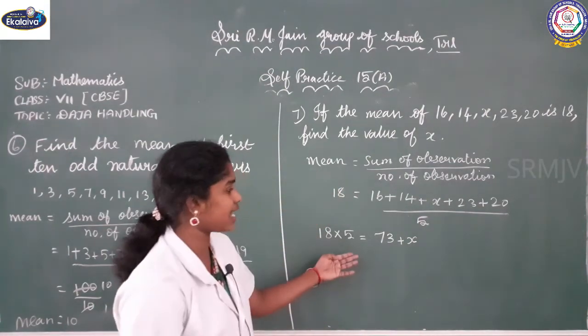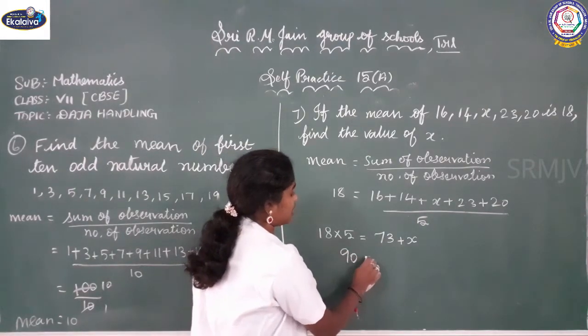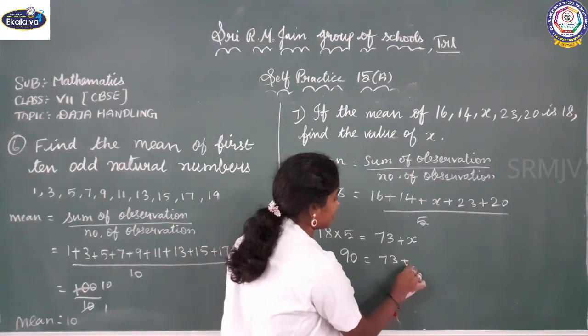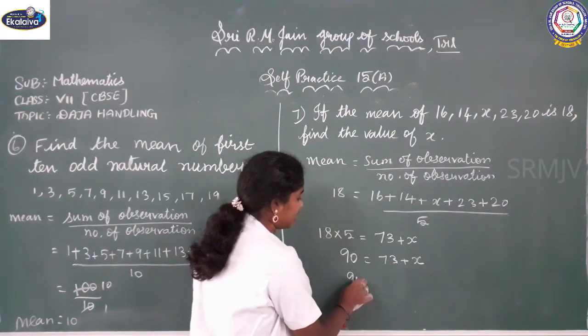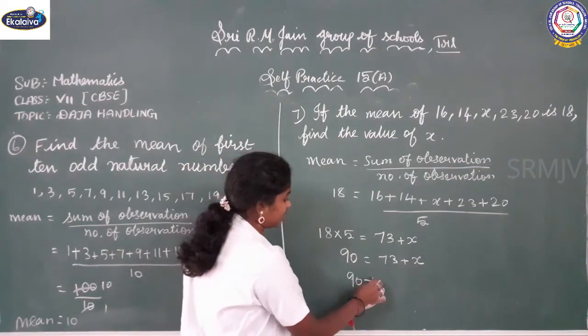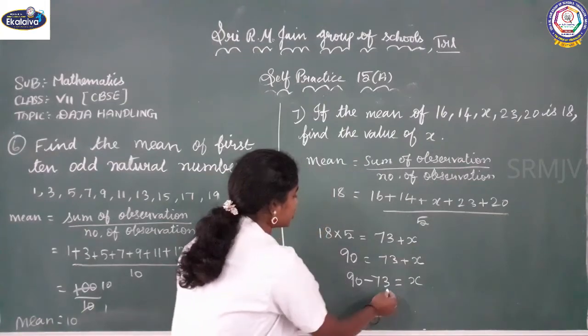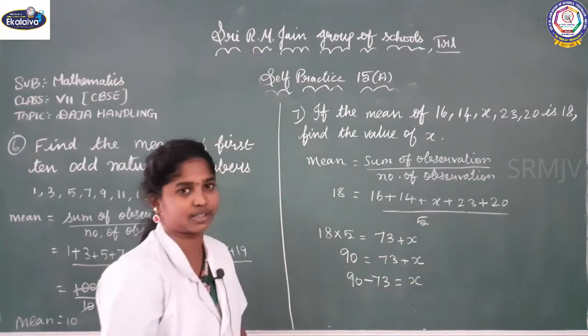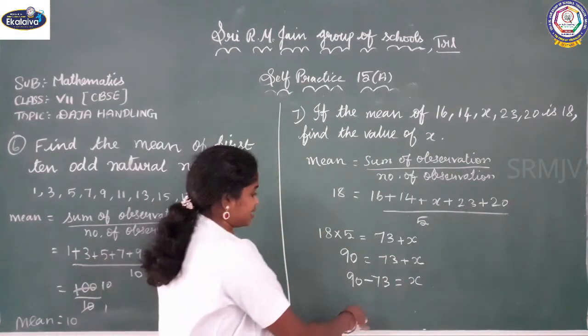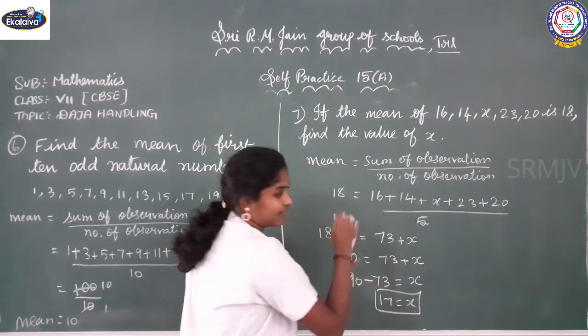Okay. Now what is 18 into 5? 90. 90 is equal to 73 plus x. And this plus 73 becomes minus 73 on the 90 side. So 90 minus 73 is equal to x. When you subtract 90 minus 73, what will you get? 17. Yes. So the value of x is 17.